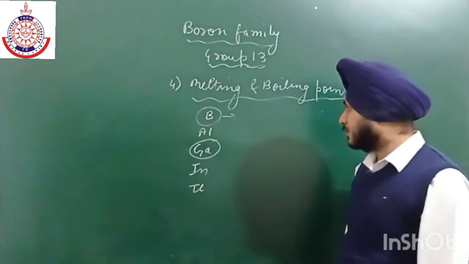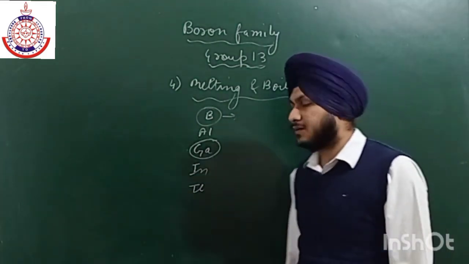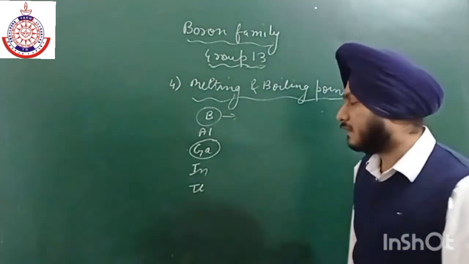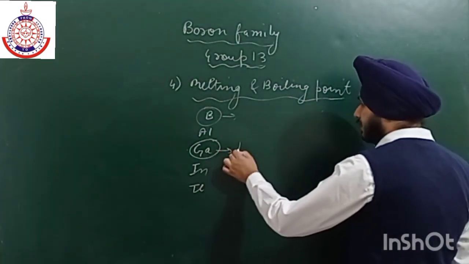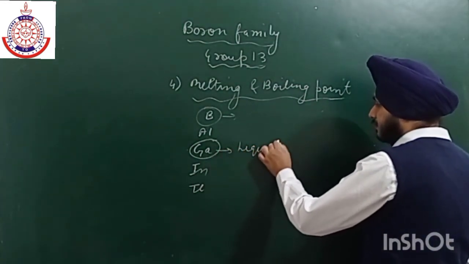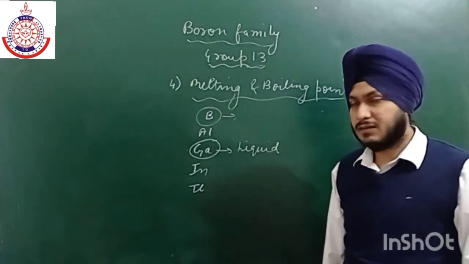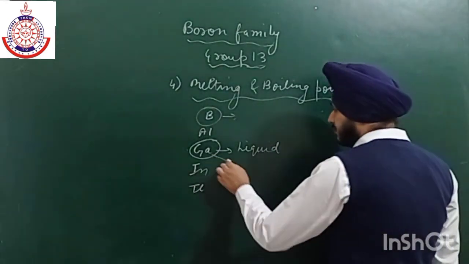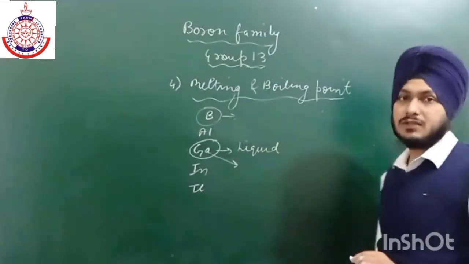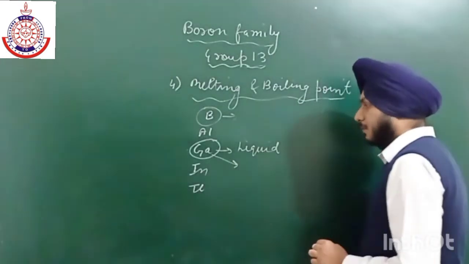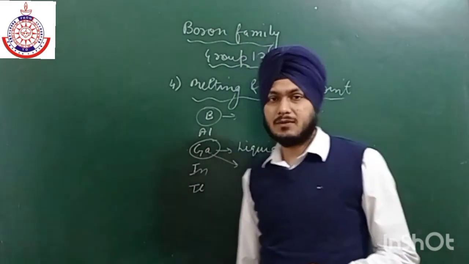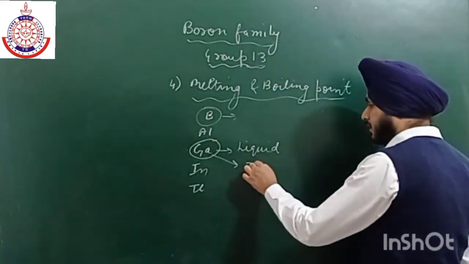So the melting point of gallium is very low. That is why it is a liquid. Now one more thing about gallium: the boiling point of gallium is very high, near about 2700 Kelvin.